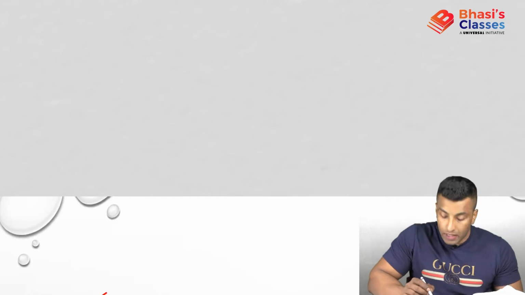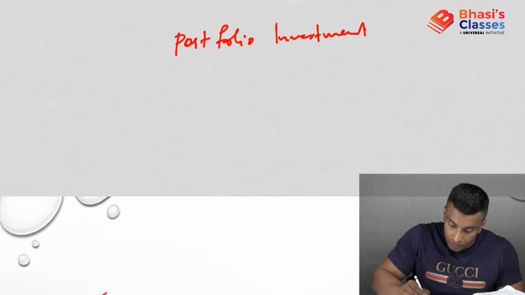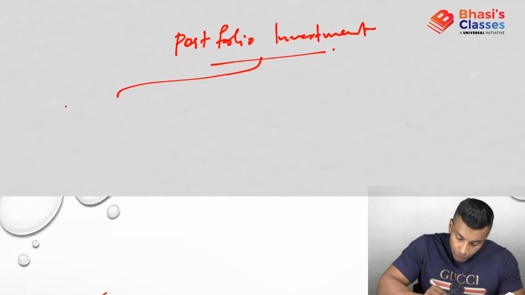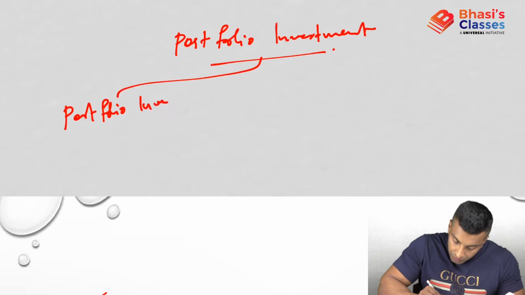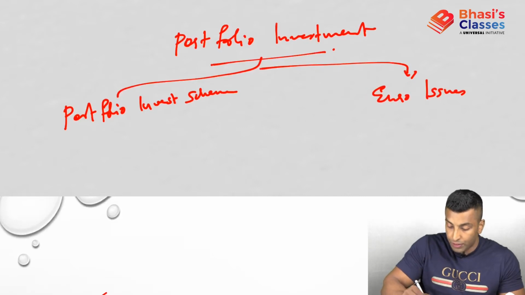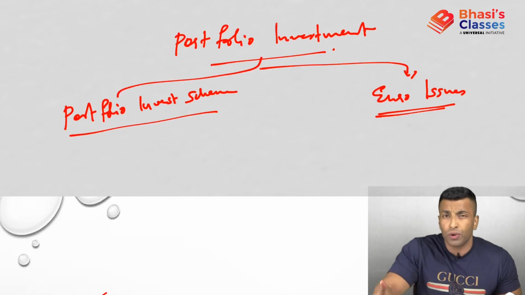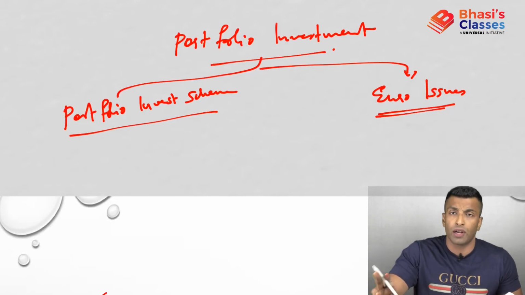Now let's try to understand portfolio investment. Under this we can divide into portfolio investment scheme and euro issues. I'll be discussing the portfolio investment scheme in detail, and after that we'll talk about euro issues. Euro issues include the American depository receipt, global depository receipt, Indian depository receipt, everything will be covered in detail so that you understand all those concepts.